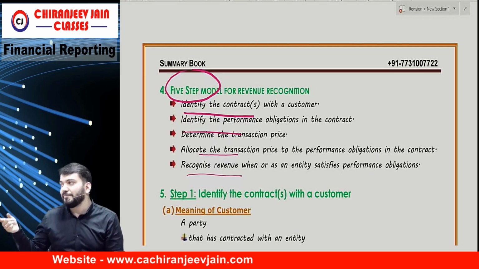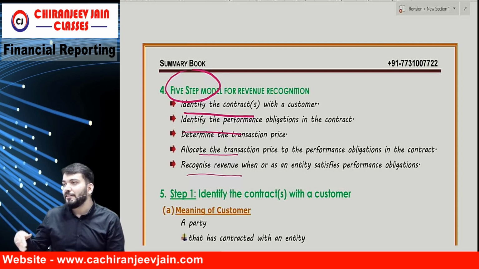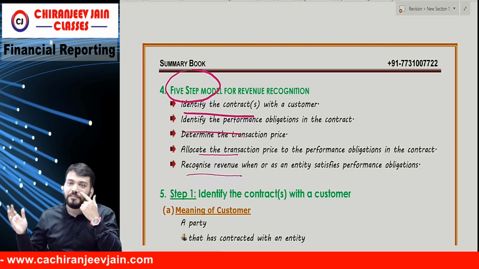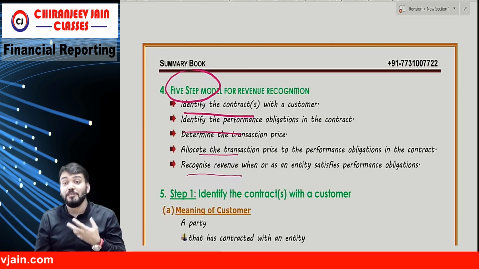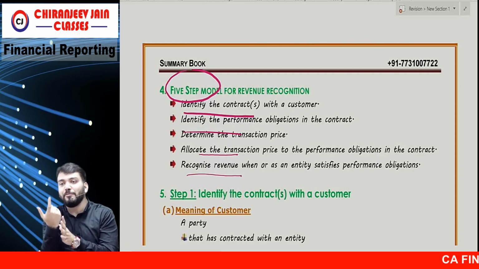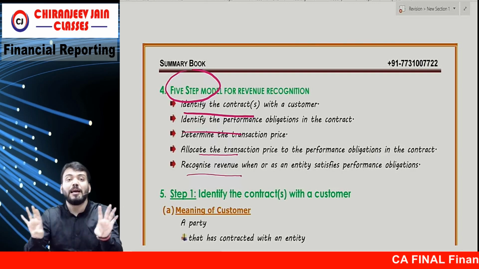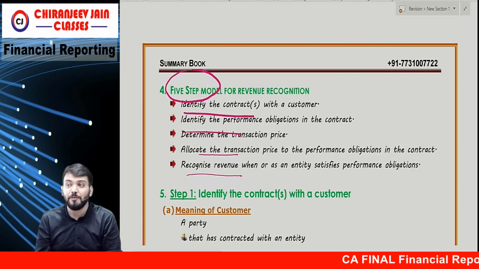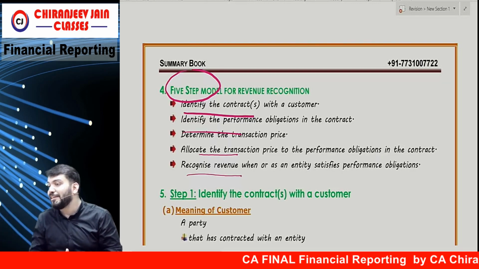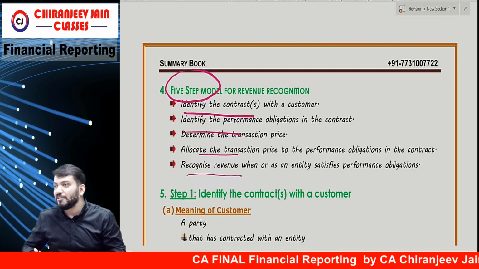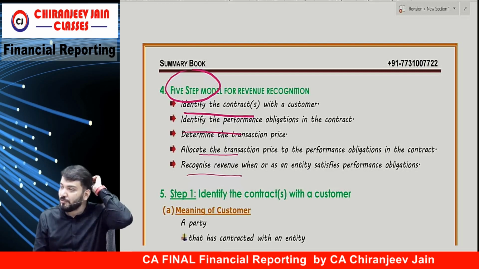First teach FR, then once FR is completed I will teach GFRS, then once that is completed I will conduct a test. So transaction price might be one, and that transaction price will be allocated to three performance obligations. So we need to understand on what basis we allocate the transaction price. There will be some method of allocation that we need to understand.